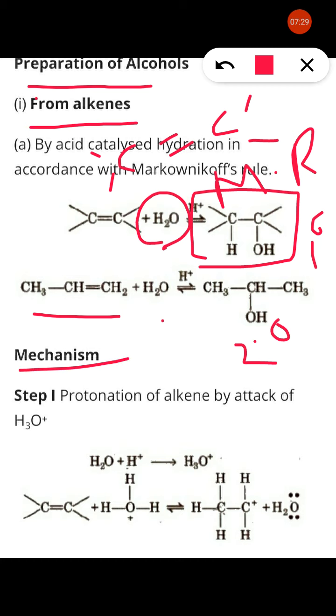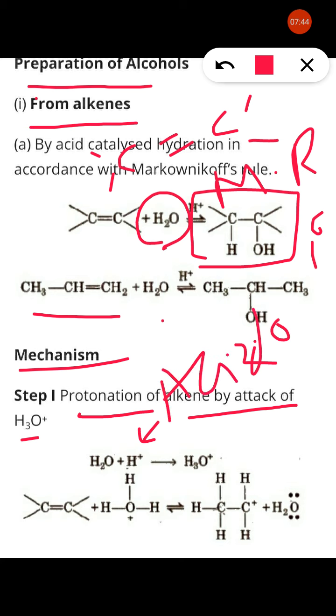Mechanism: first step, protonation of alkene by the attack of hydronium ion. So here H2O reacts with H plus. This H plus is derived from acid because the reaction takes place in presence of acid. So H plus reacts to form hydronium ion, that is H3O positive. This hydronium ion reacts with the unsaturated hydrocarbon, that is alkene. So the reaction takes place.